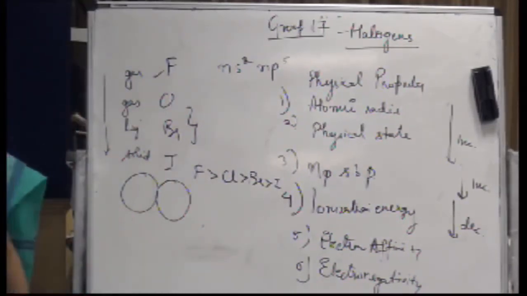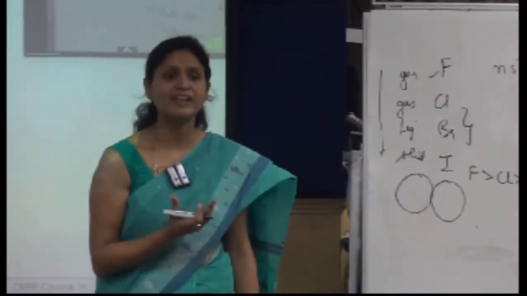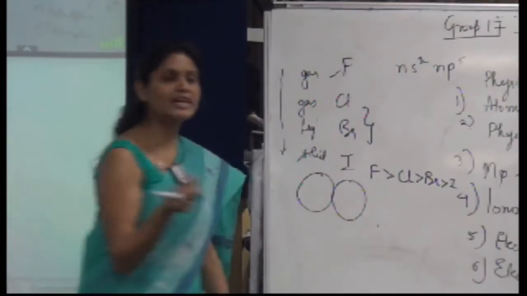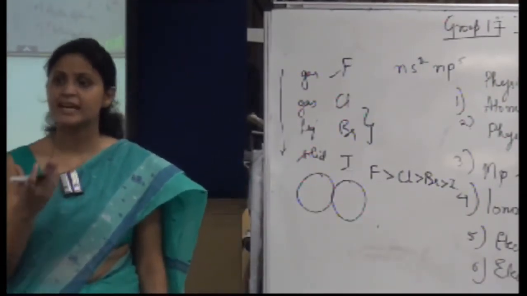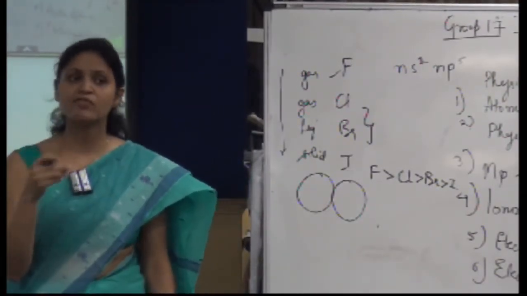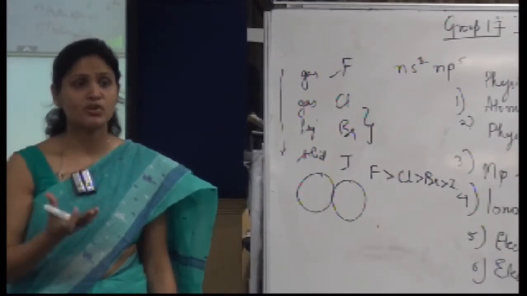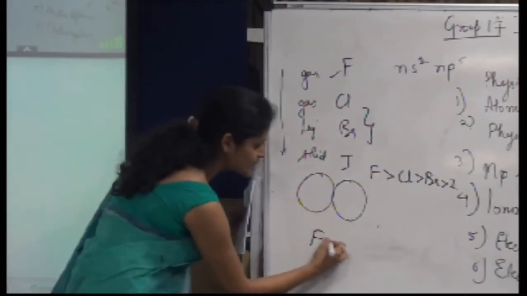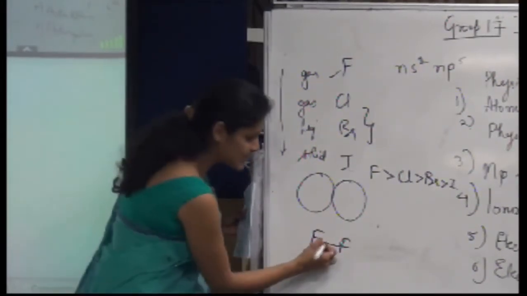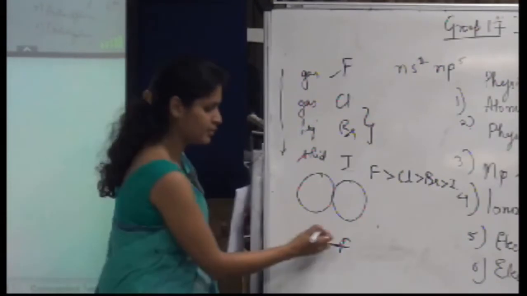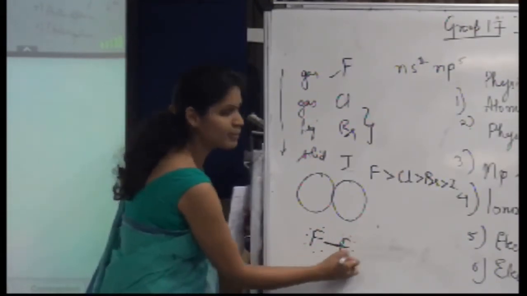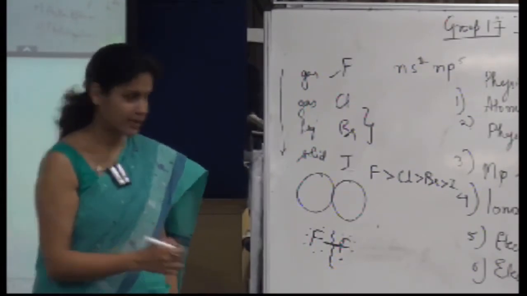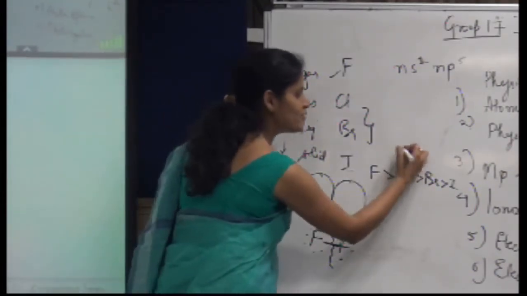But if we talk about the electron affinity, then what is the trend? Since fluorine is small in size, it has large interelectronic repulsion, due to which its bond energy is very small. The bond distance is very small because of the interelectronic repulsion, and hence this bond can be easily broken. Alright. Hence this is the trend for the electronegativity.